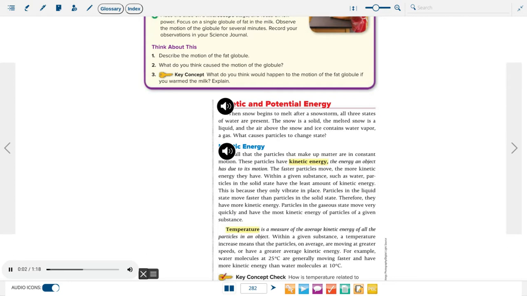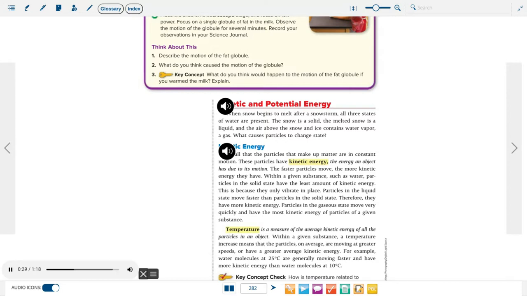Kinetic energy. Recall that the particles that make up matter are in constant motion. These particles have kinetic energy, the energy an object has due to its motion. The faster particles move, the more kinetic energy they have. Within a given substance, such as water, particles in the solid state have the least amount of kinetic energy. This is because they only vibrate in place.